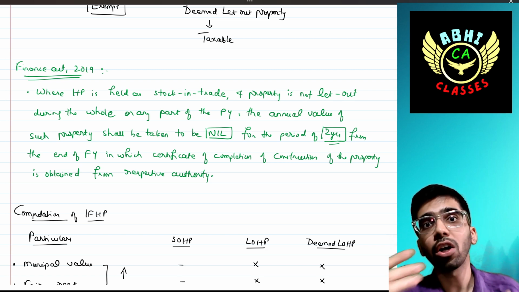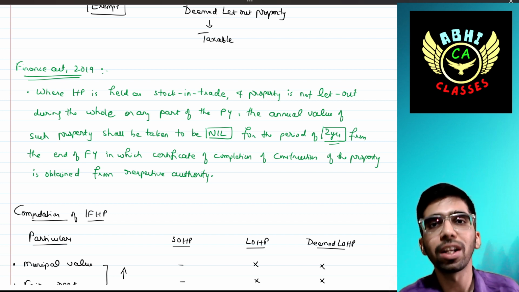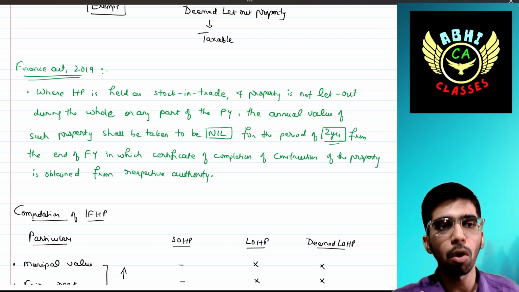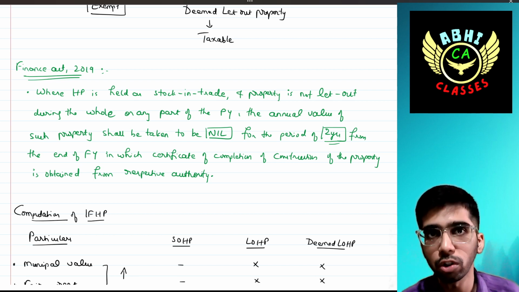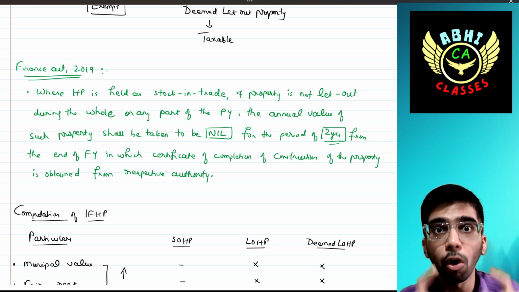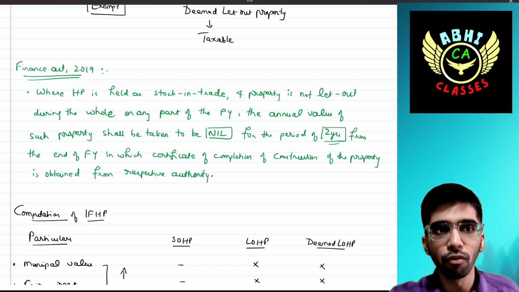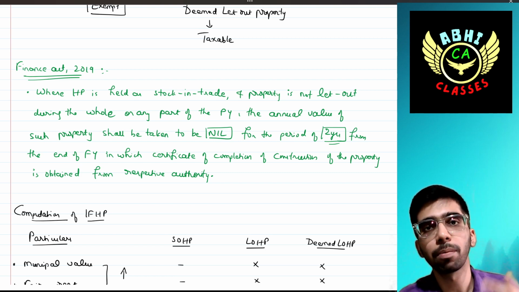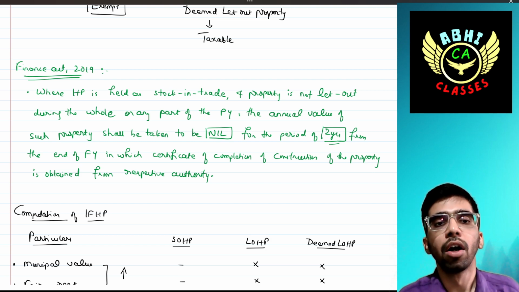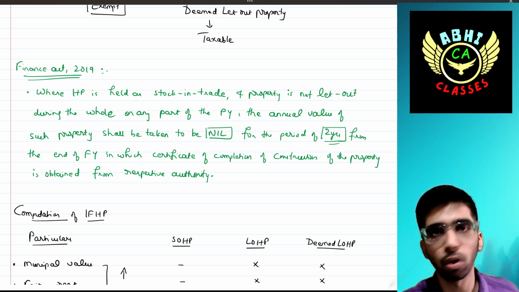And the property is not let out during the whole or any part of the previous year, that is in 23-24, the annual value of such property shall be taken to be nil. It cannot be deemed as let out house property. That's why I'm focusing on the point of deemed let out house property. For how many years? For the period of 2 years from the end of the financial year in which the certificate of completion of construction of that house property is obtained from the local authority or municipal authority. Okay. For example, up to 2 years, it cannot be deemed as let out house property.